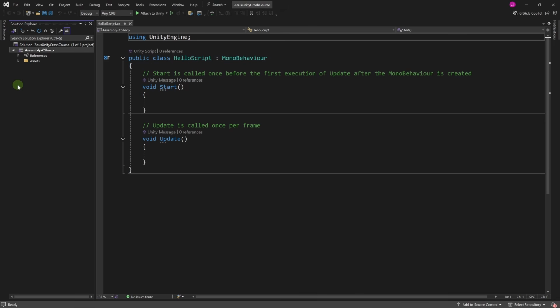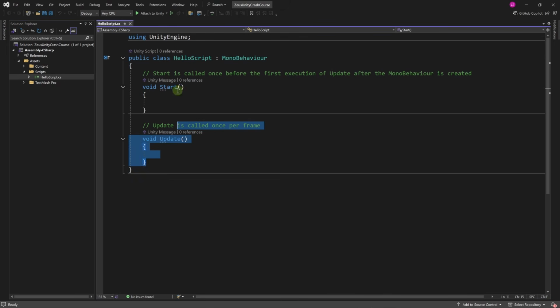So the interface here is pretty straightforward. It looks like a project view here where we have our script files. With the script open, I can click on this button to sync with the active document. This will actually unfold the whole hierarchy of the script and will show us the hierarchy of folders of the script. So this script is in assets, scripts. And here we can see that it has a default code already written in it.